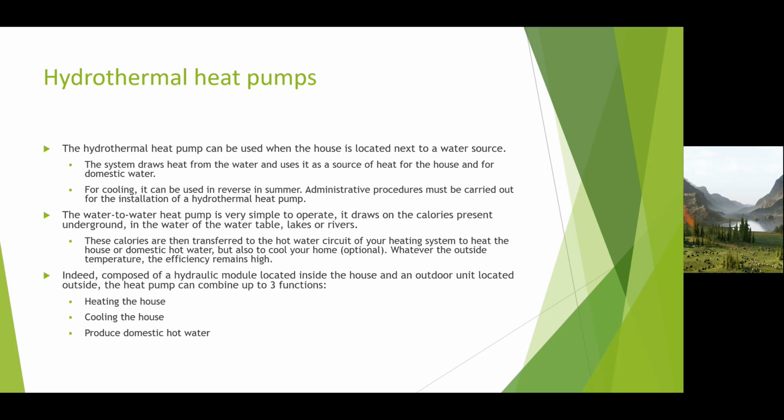Hydrothermal heat pumps. The hydrothermal heat pump can be used when the house is located next to a water source. The system draws heat from the water and uses it as a source of heat for the house and for the domestic water. For cooling, it can be used in rivers in summer. Administrative procedures must generally be carried out for the installation of a hydrothermal heat pump. The water-to-water heat pump is very simple to operate.